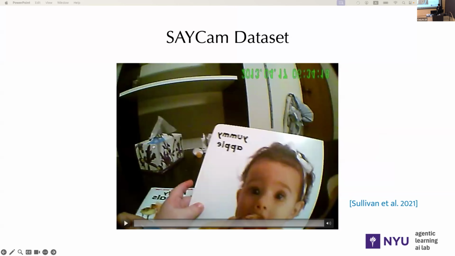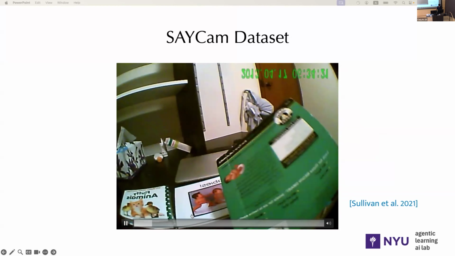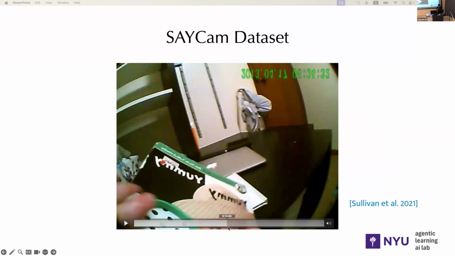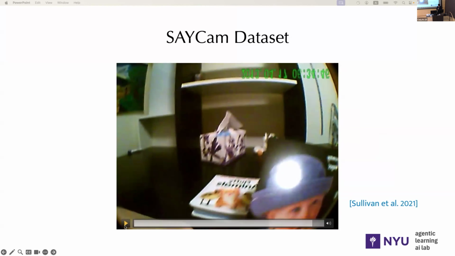So here we see an excerpt from both datasets. This is an excerpt from the SAYCam dataset, which was captured from head cams on babies.